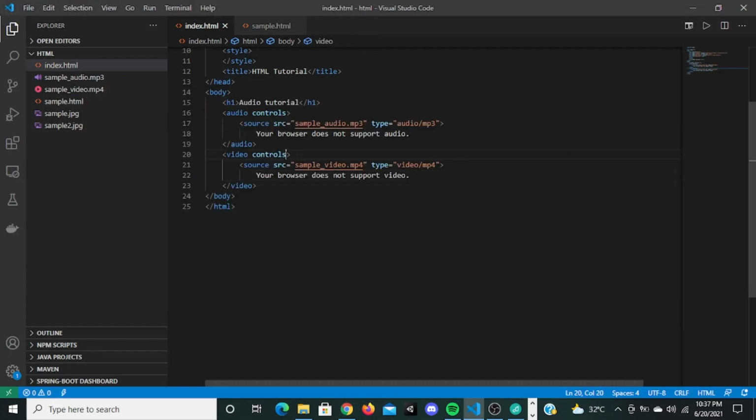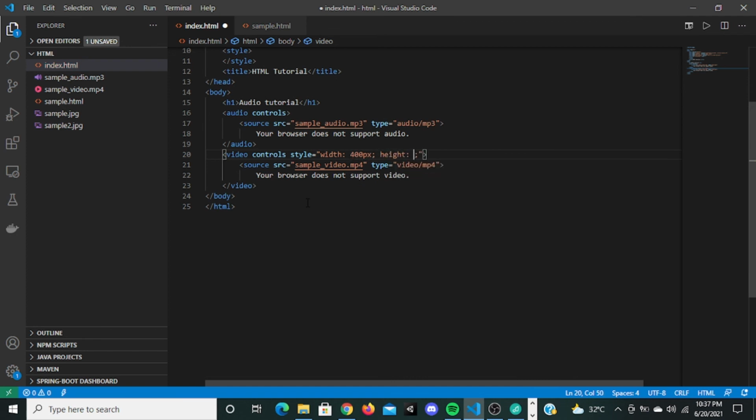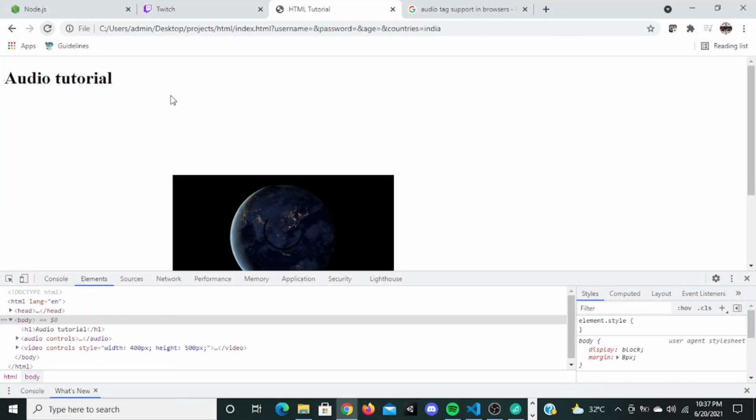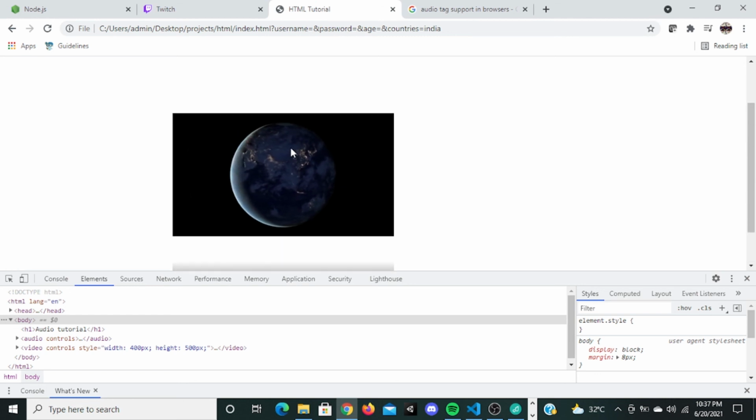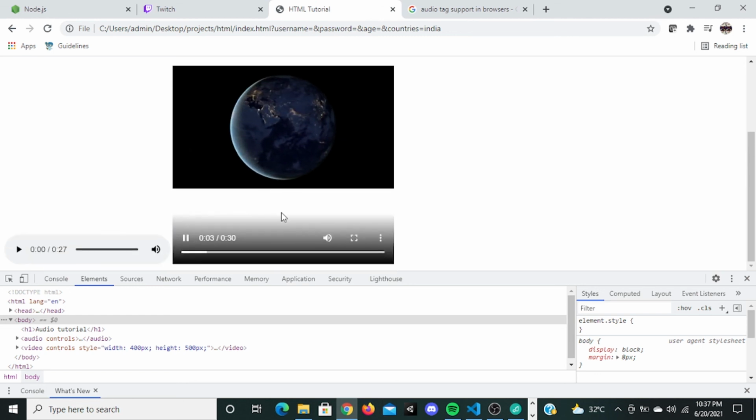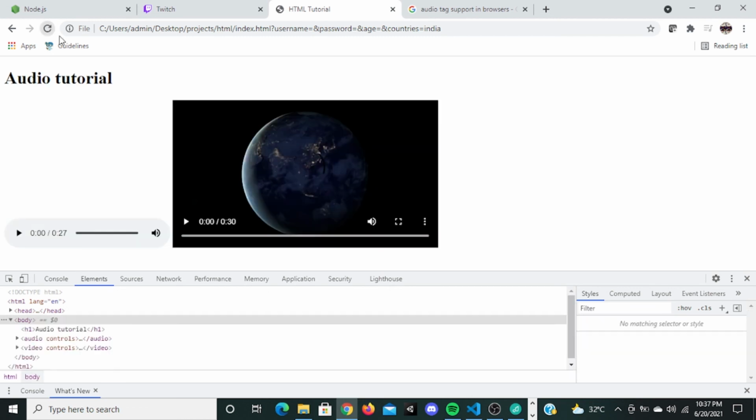You can also give a style here to set the width and height. You can say width is 400 pixels and height is 500 pixels right here. You can save this, refresh it, so it's going to be displayed in an increased width and height. But the thing is, this video does not have that much content, so it does not stretch it. So this white area is displayed here. You can actually increase the video's height and width.